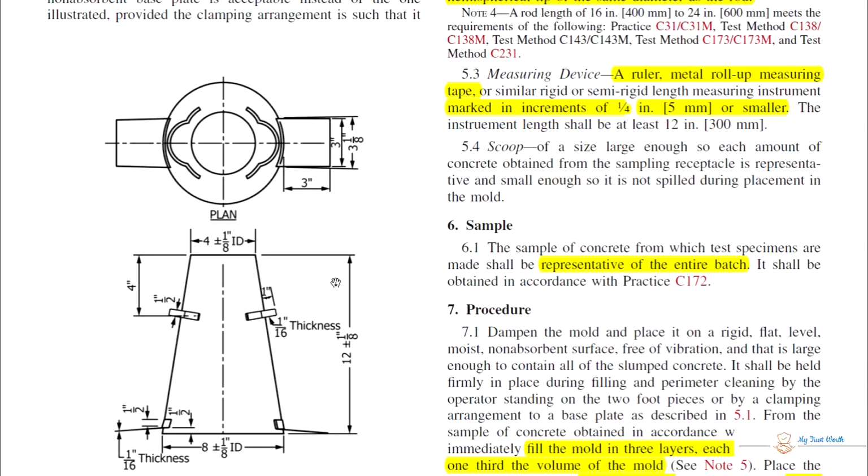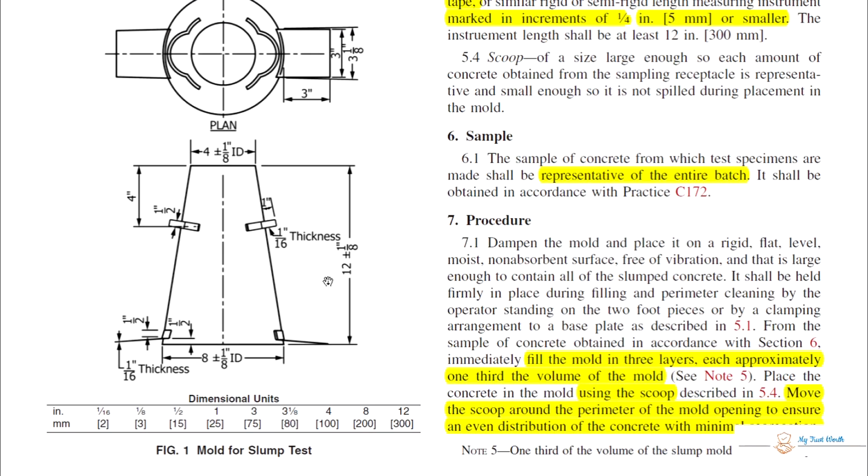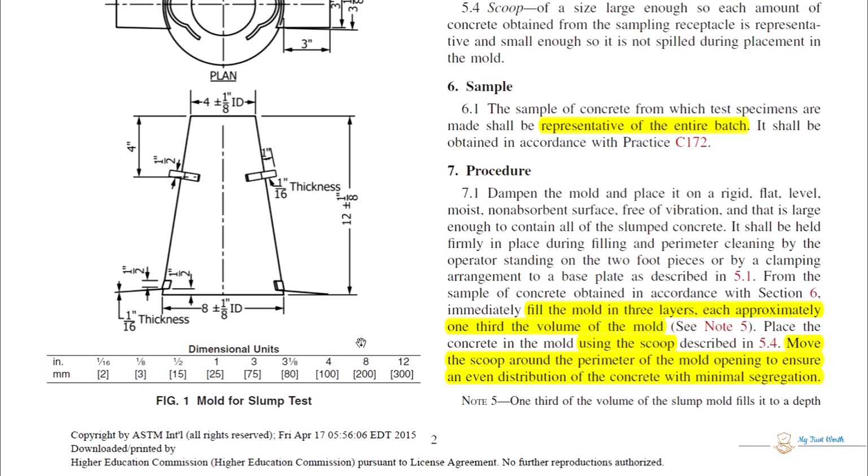So this is your mold. These are the dimensions: 4 inches plus minus. These are the tolerances, and this is 8 inches, and you can see the handles and the distance of the handles, the dimensions, and the unit conversion in the dimensions.